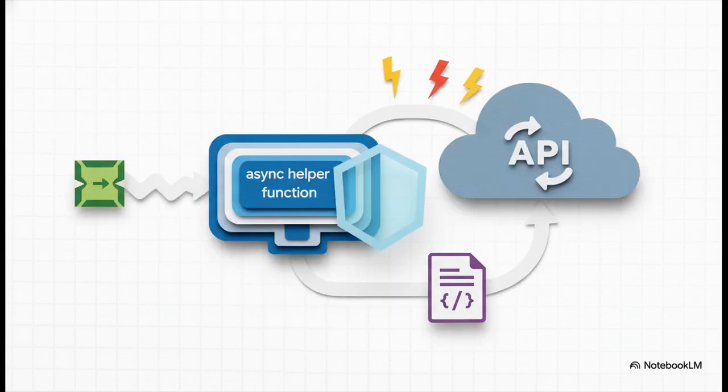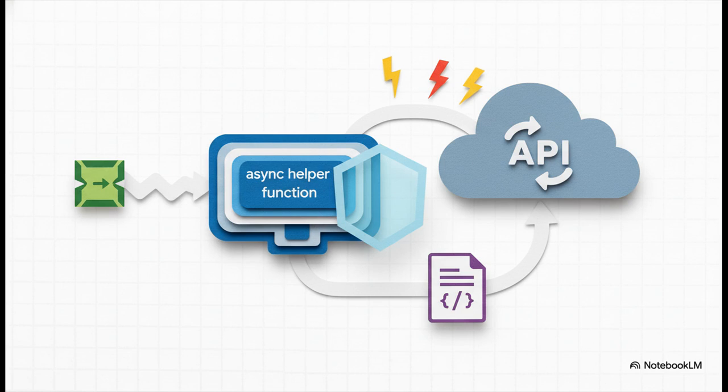Next up, we need a way to actually talk to that weather API. So we'll create a little asynchronous helper function to do just that. It uses the HTTPX library to make the web request, it properly handles any errors that might pop up, and then it returns the clean JSON data that we need.